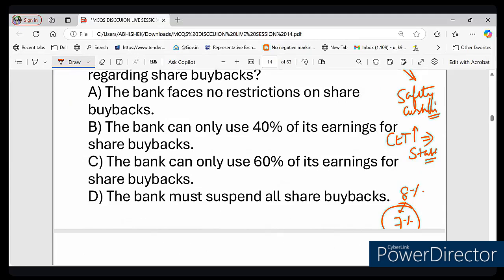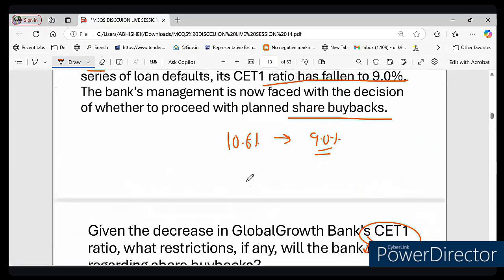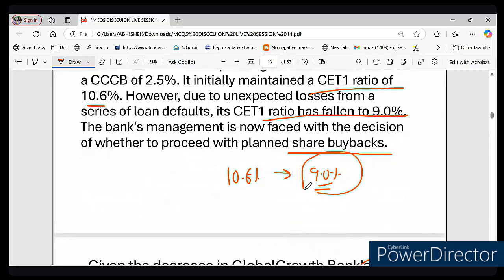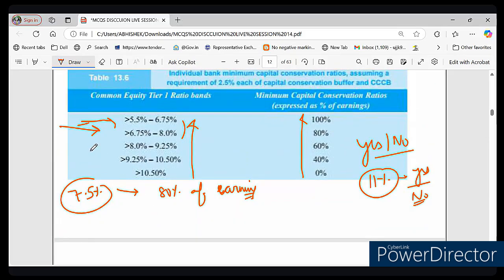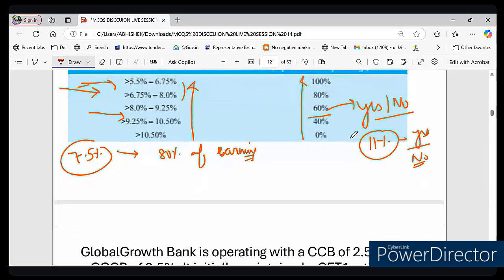Now, since Global Growth Bank's CET1 is currently at 9%, do you think that they can distribute 100% of their earnings for share buyback? In this particular table you have seen from 8 to 9.25%, right? The minimum capital conservation ratio is 60%, so they can conserve 40% of their earnings, right?